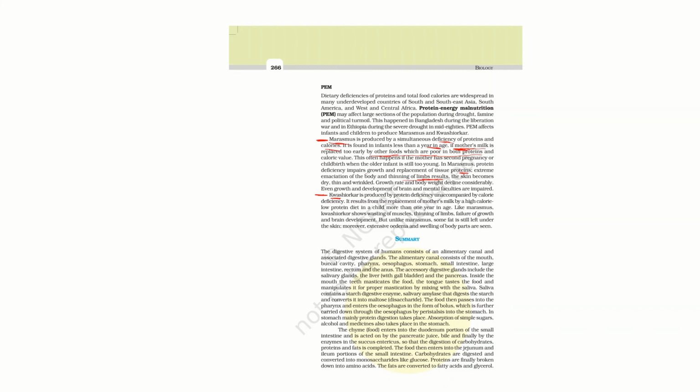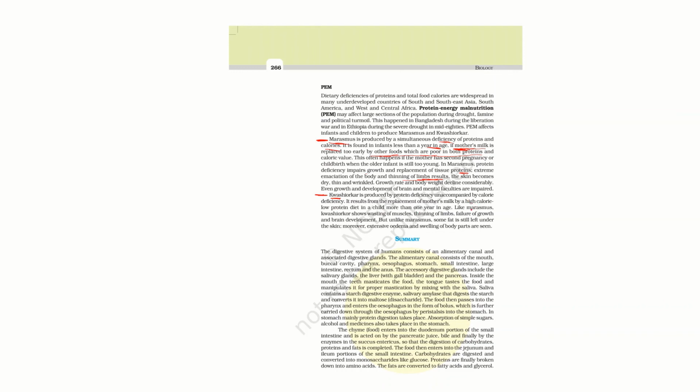Next, kwashiorkor is produced by protein deficiency unaccompanied by caloric deficiency. It results from the replacement of mother's milk by a high caloric, low protein diet. You have to remember that kwashiorkor involves a high caloric diet but low protein. The protein amount required for the infant or child is very little, but they are given a very high caloric diet.